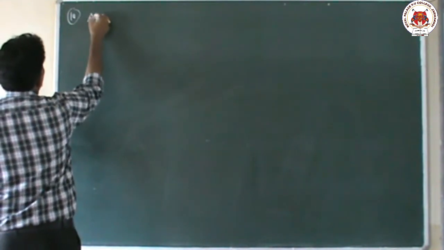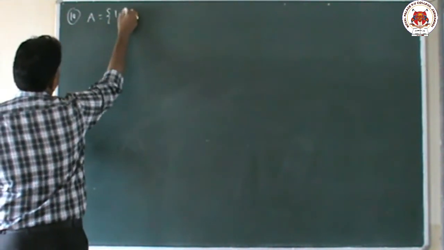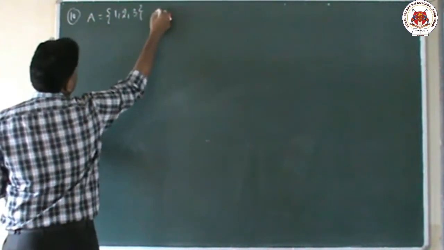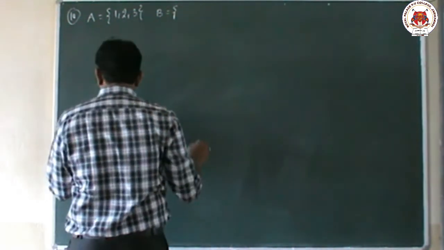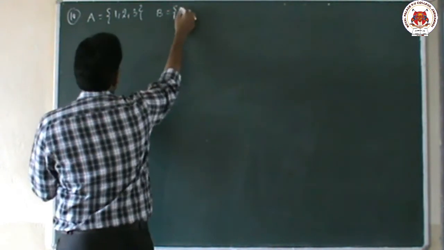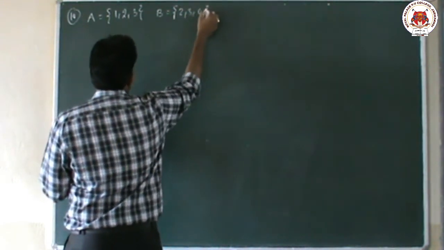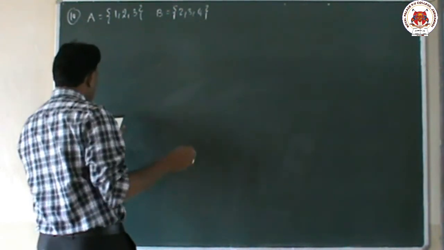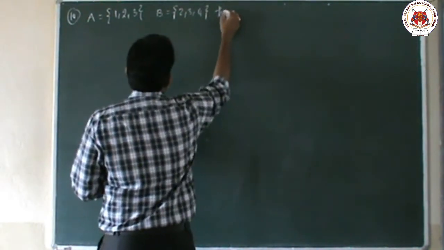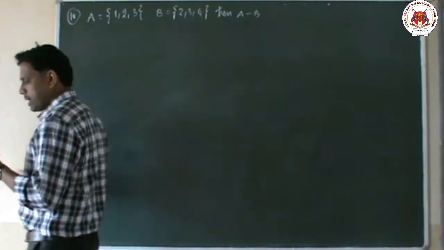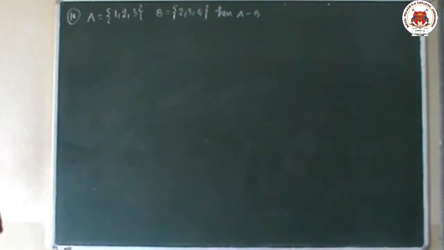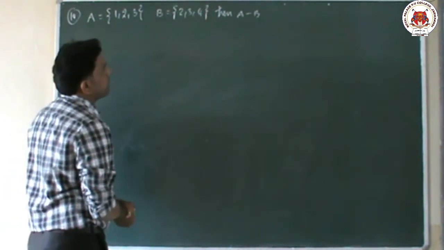A equal to {1, 2, 3}. A is a set given as 1, 2, 3. Next, B is given: B equal to {2, 3, 4}. Given A and B both, he is asking A minus B. For this you need the options, that's why I am not writing the options. He gave A equal to {1, 2, 3} and B equal to {2, 3, 4}. He is asking A minus B.